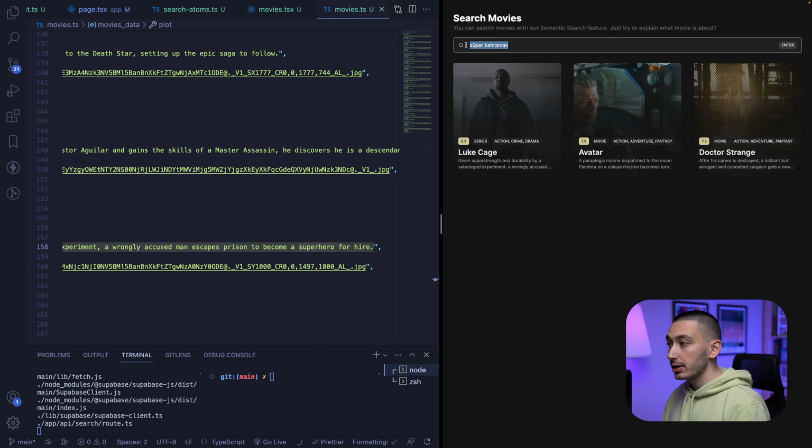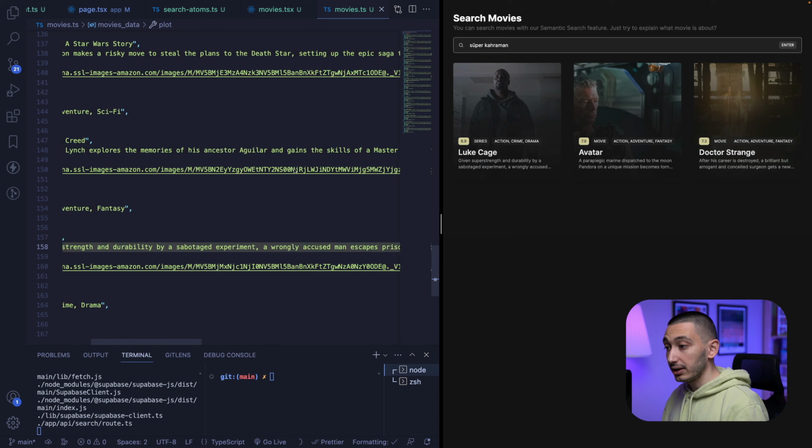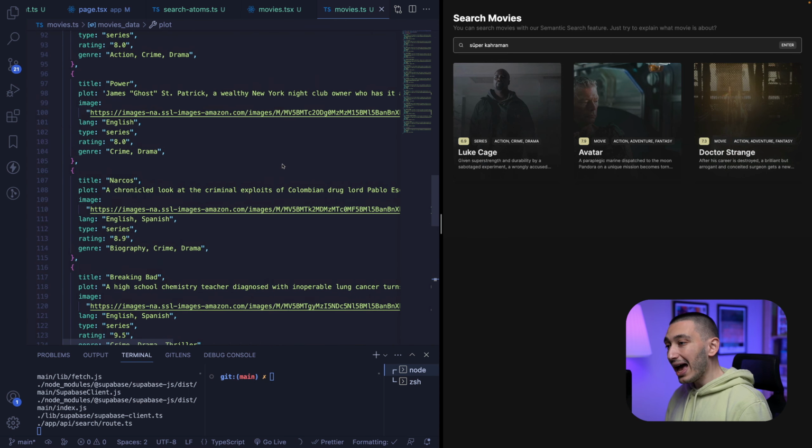This means superhero in Turkish. I think this is so cool because we don't have to translate our data into another language to make our search functionality work. And also, we don't have to manage different data sets like a Turkish data set, an English data set, or in other languages. I think it's easy to manage and a very powerful feature of AI.